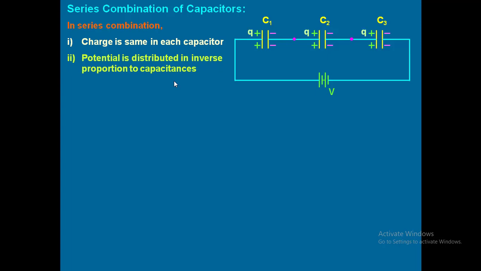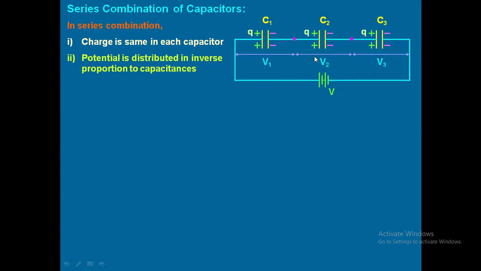So charge will remain constant. So Q is the charge on first one, second one as well as third one. And V1 is the potential on the first capacitor, V2 is the potential on the second capacitor, and V3 is the potential on the third capacitor. So the total potential V has been divided into how many parts here? 3 parts.